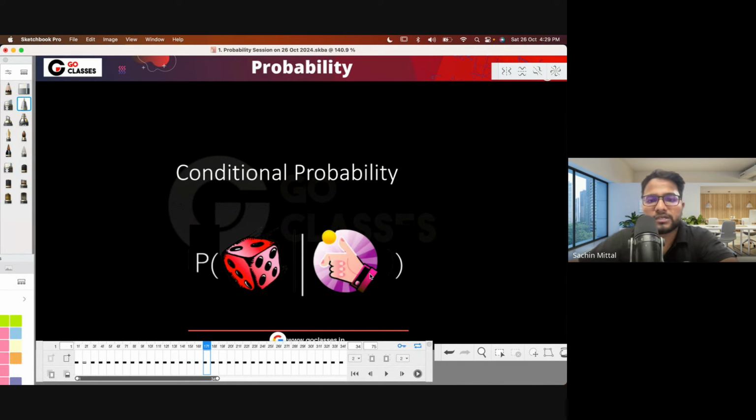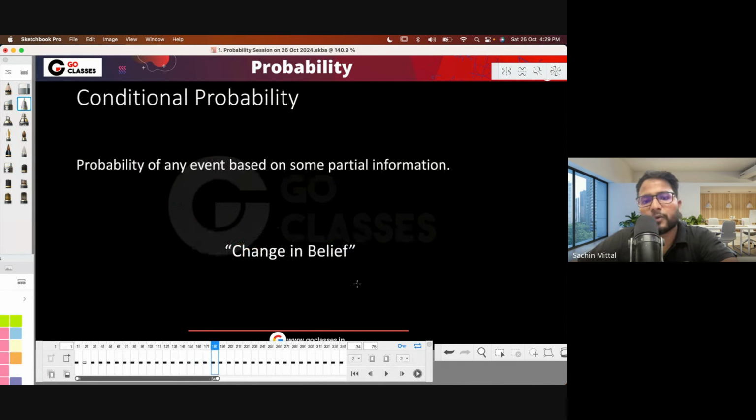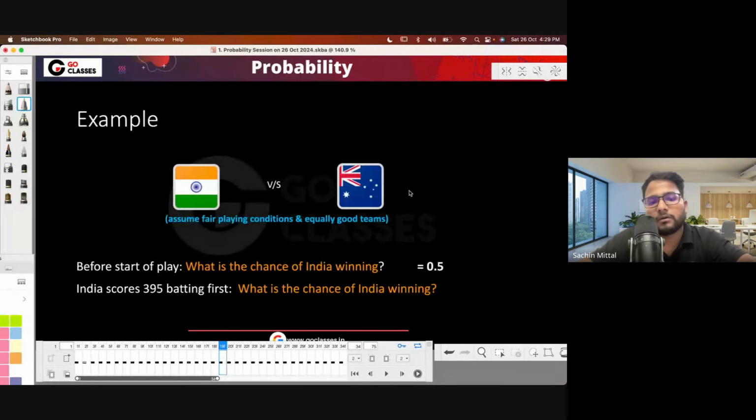Now let's talk about conditional probability. What is conditional probability? It is basically that if you know some information, and then you want to know the probability of another event. For example, assuming that India and Australia have equal probability of winning, before the start of play, what is the chance of India winning? Let's say 0.5, there is no bias. Now suppose India bats first and scores 395. Then what is the chance of India winning? Probably you will say it is a higher chance, right?